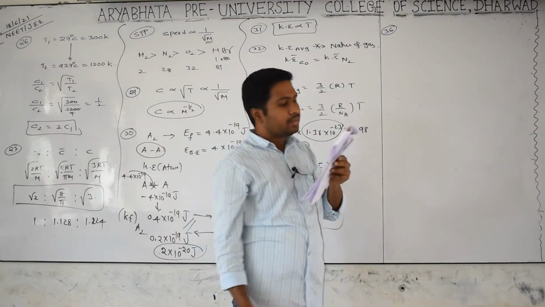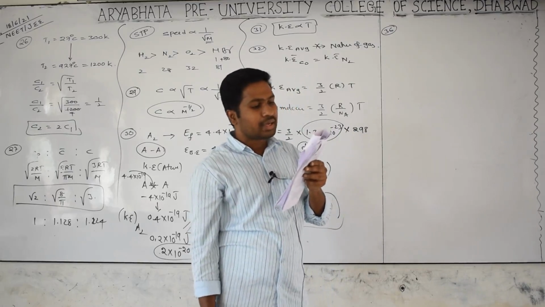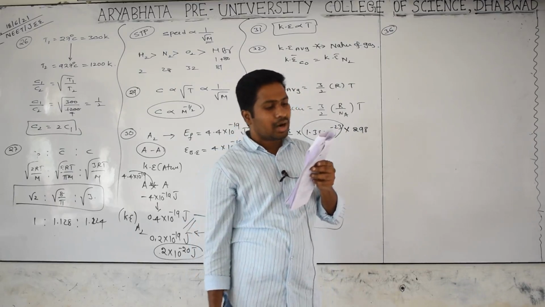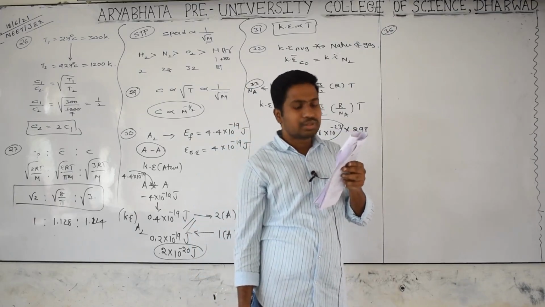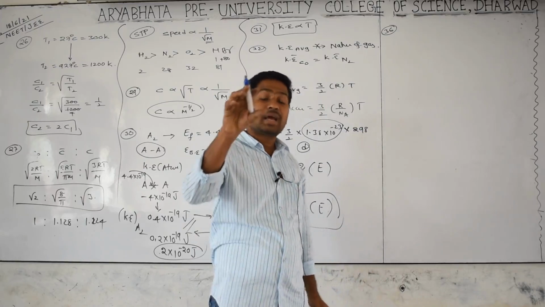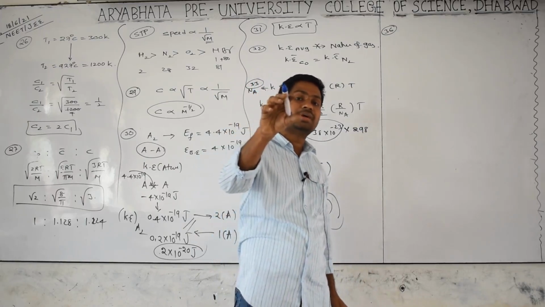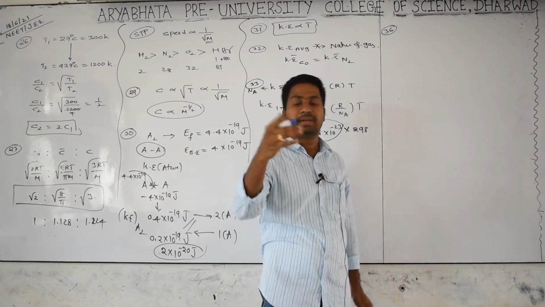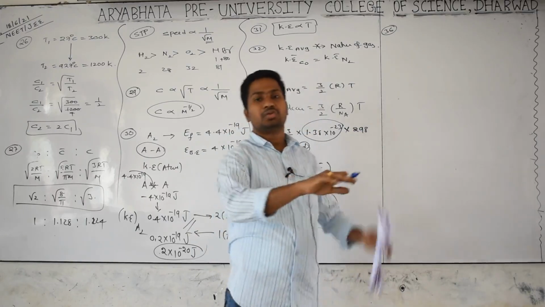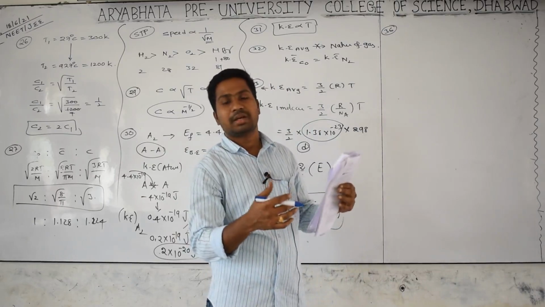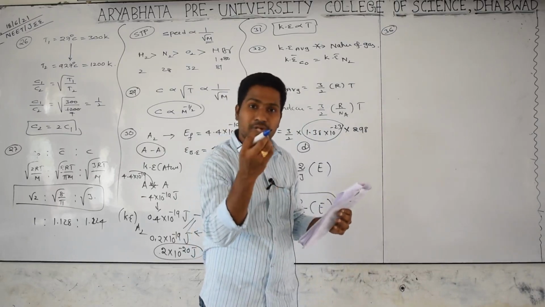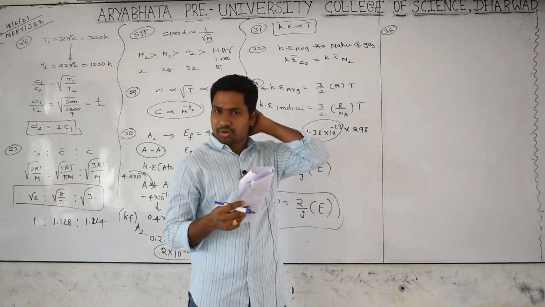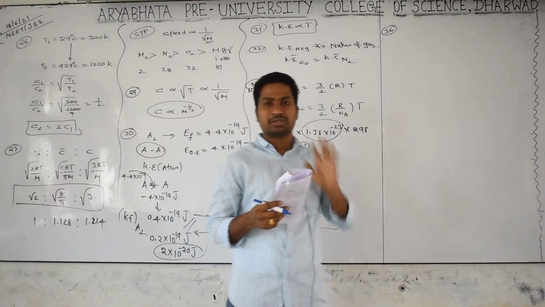And 37, which is not true in case of an ideal gas? All molecules of the gas move with the same speed. No, a fraction of molecules are moving with some particular speed. Based on that only we talk about most probable velocity and average velocity. Molecules have different velocities, but fractions of molecules have some particular speed. So he's asking for the wrong option. All molecules having the same speed is a wrong concept.